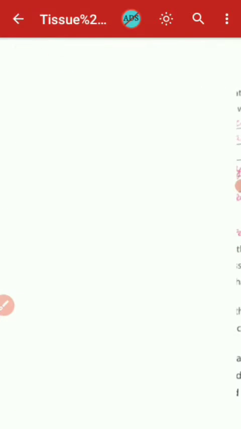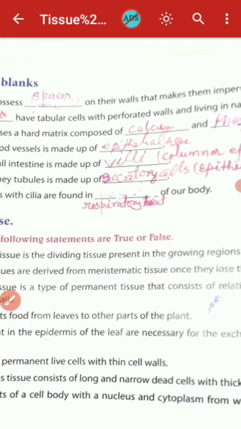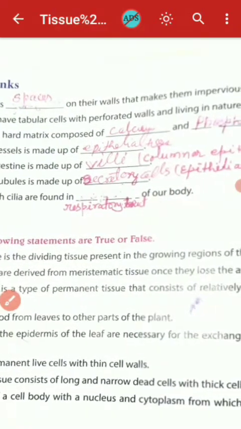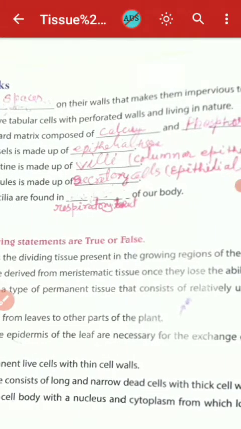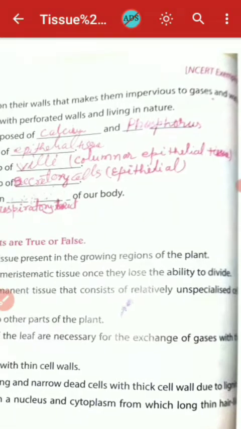Let us see the first question: cork cells possess dash on their walls that makes them impervious to gas and water.